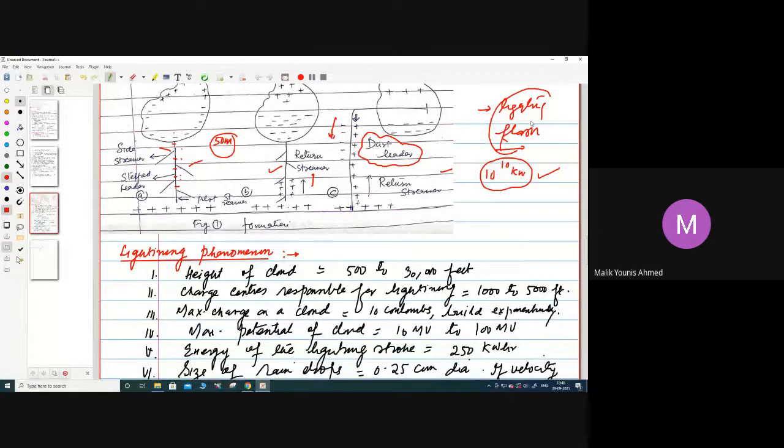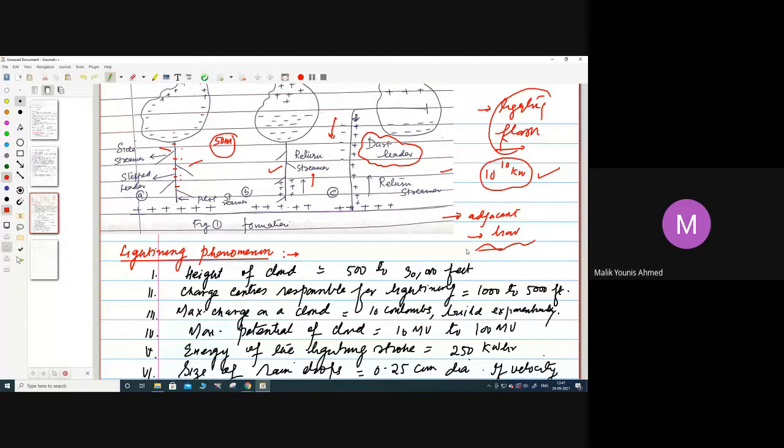But what is happening? The majority of the strokes never take place directly on the transmission lines. I have already told you, God has done a very good thing for us. They will take place adjacent to the transmission lines. And as a result, there will be an associated current, and that associated current will induce a voltage on the line, which will be in the form of a traveling wave. That means a wave will start from one side of the transmission line to the other side, and such a wave will be produced by induction. So this is the main thing we have to remember.